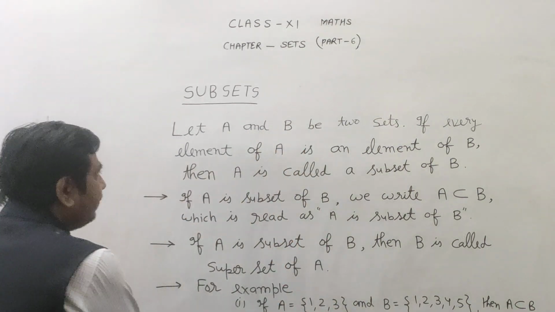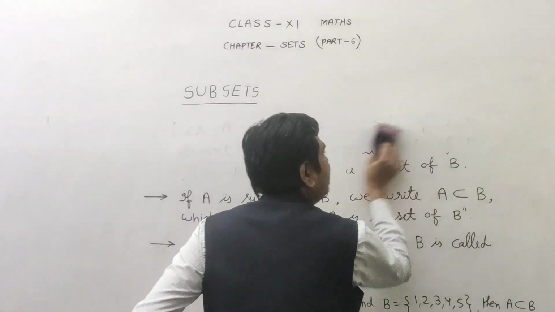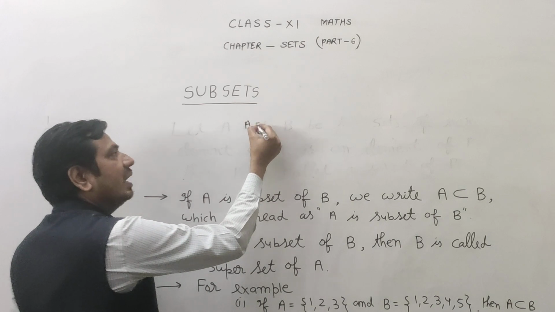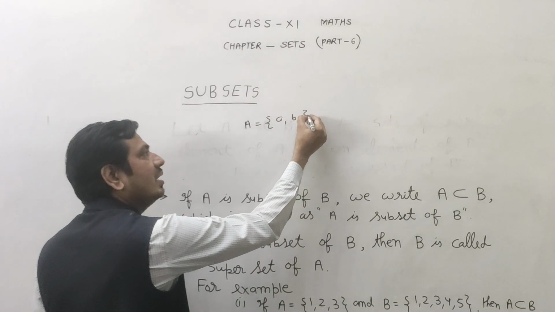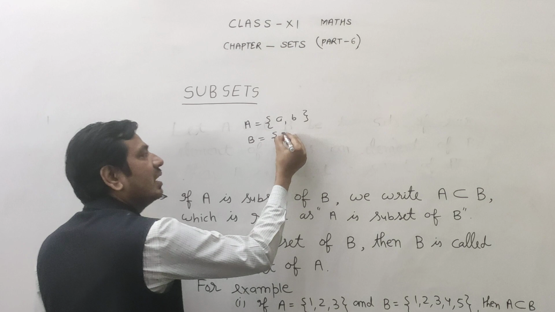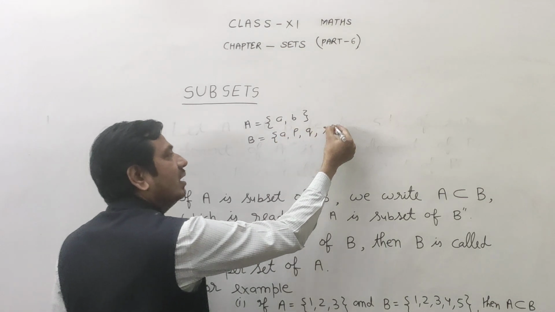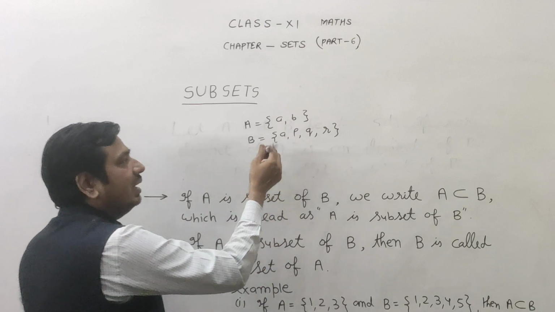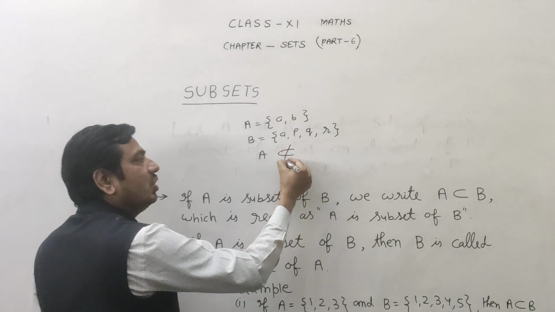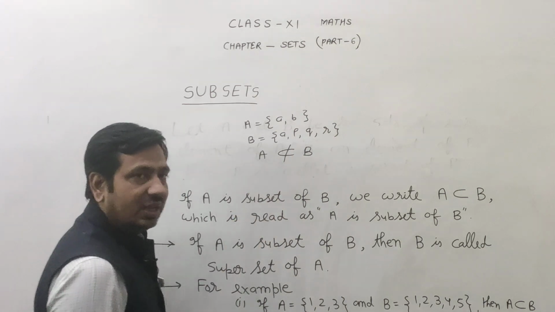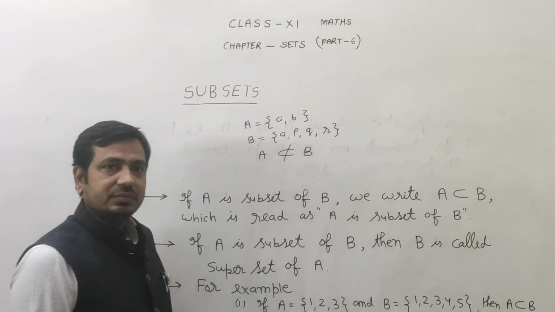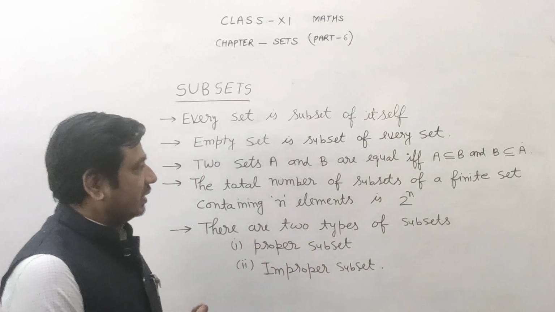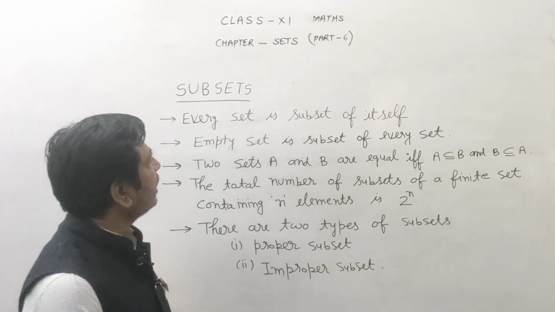Now class, if we take such type of sets, suppose A is {a, b} and B is {a, p, q, r}. So class, all elements of set A are not present in set B. That is why A is not a subset of B. Now class, subset and superset, you know.